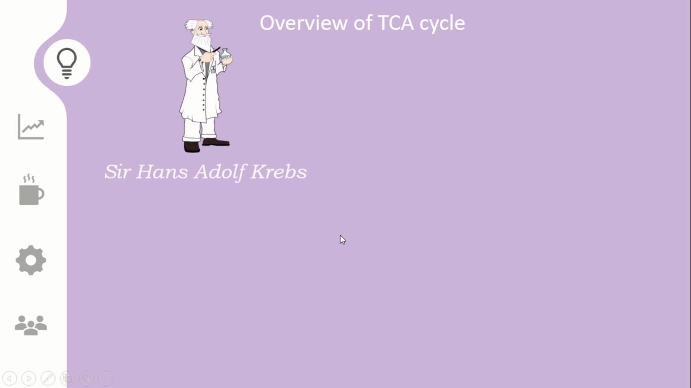So first, Sir Hans Adolf Krebs. He was the scientist who first discovered this TCA cycle, or tricarboxylic acid cycle, and based on his name, this TCA cycle is also known as the Krebs cycle.